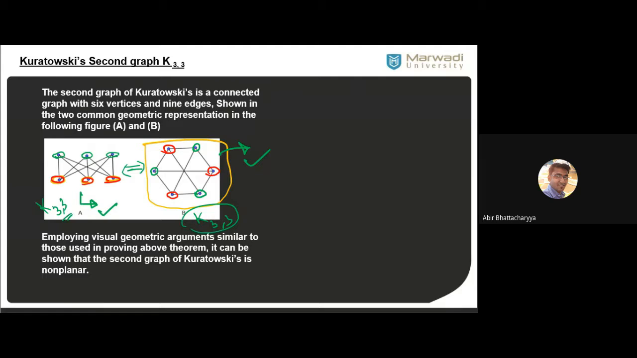will work, isn't it? So your task now, in a similar manner to the first theorem of Kuratowski, is to show that this graph is non-planar. How to show that? How to start? We will start from the outline. This is the outline of this graph.